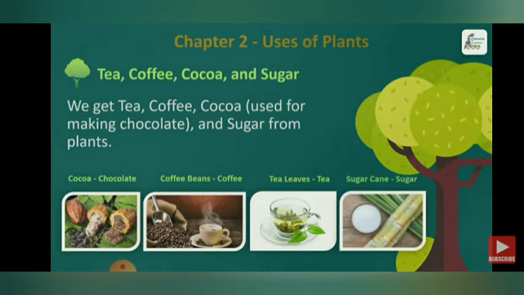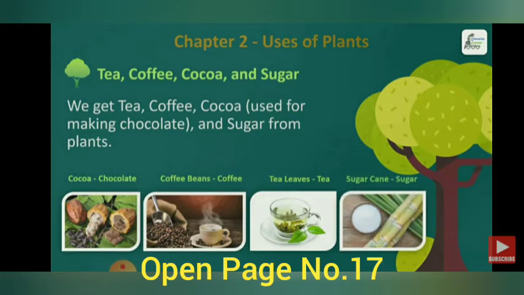Coffee beans give us coffee powder, and we use this coffee powder to make coffee. Then tea leaves give us tea powder. That tea powder is used to make tea.